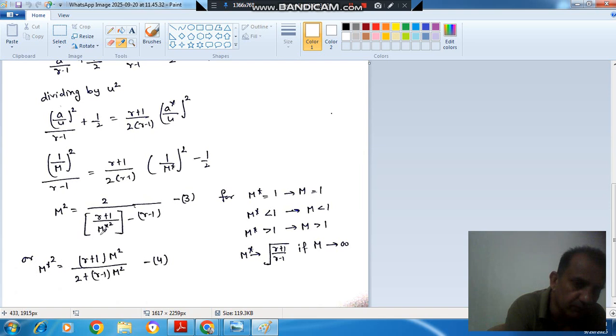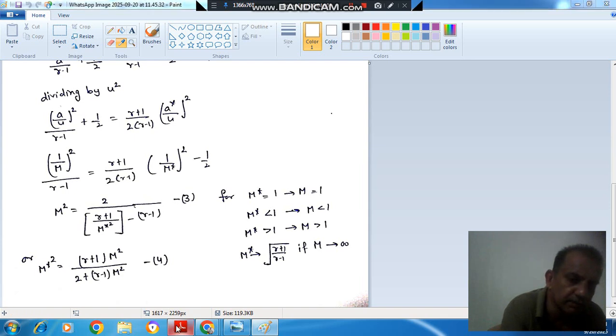If we want to find the value of M star, then M star square will be equal to gamma plus 1 M square divided by 2 plus gamma minus 1 M square. This is equation number 4, the relationship between M star and M.